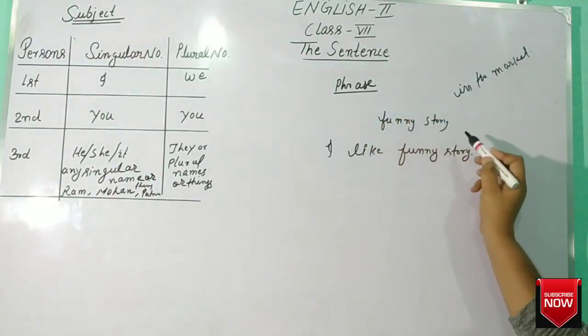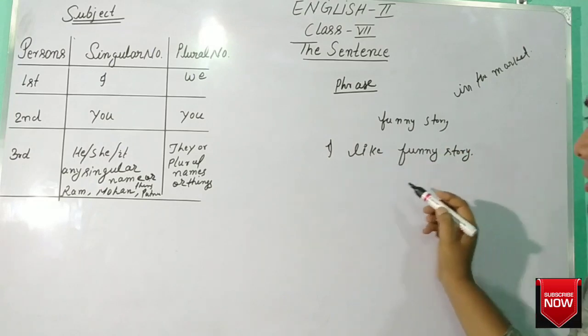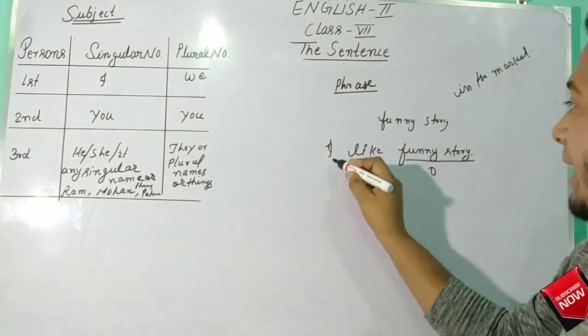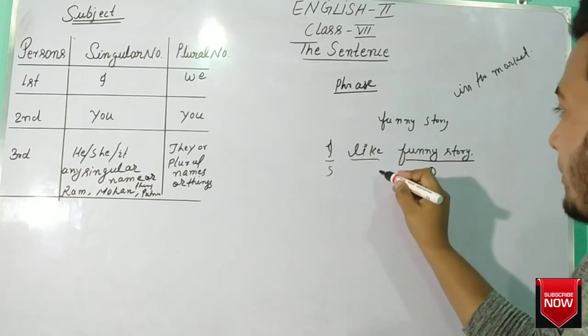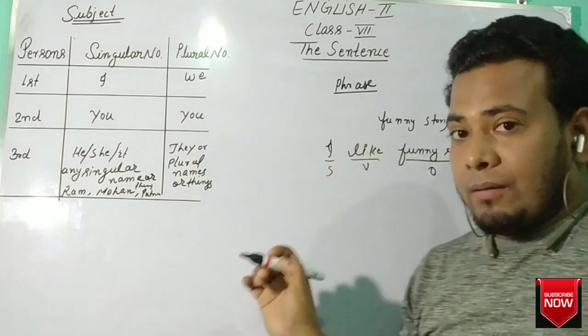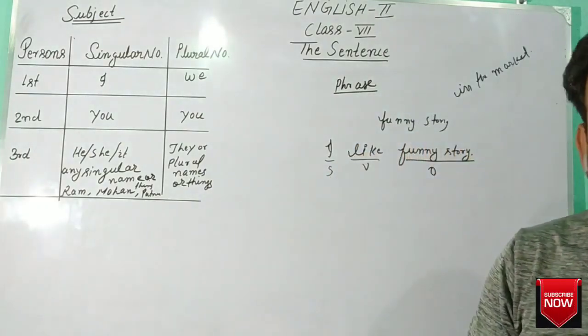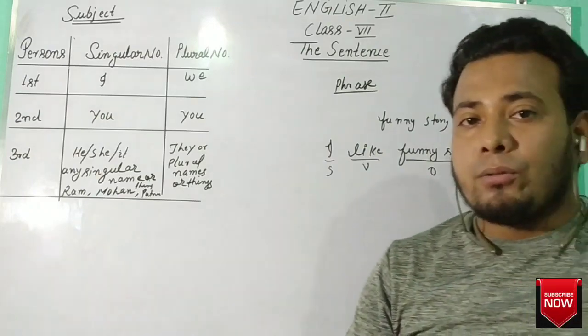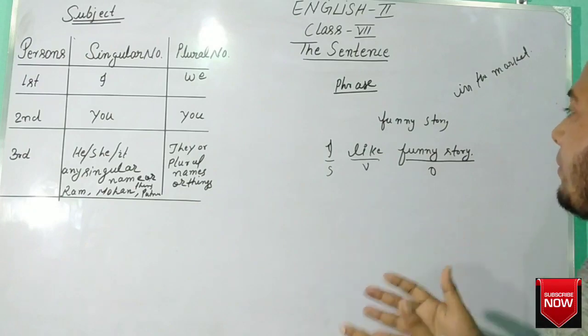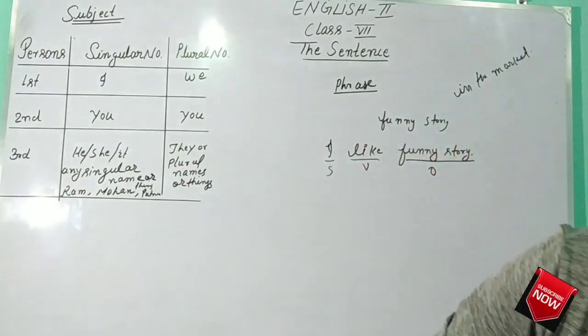So here, funny story, I like funny story. Here funny story is what? A phrase. Here it acts as an object, and I is the subject, like is the verb, and funny story is the object of the verb like. Okay, understood? So now it is very easy to classify which is subject, which is sentence and which is phrase.